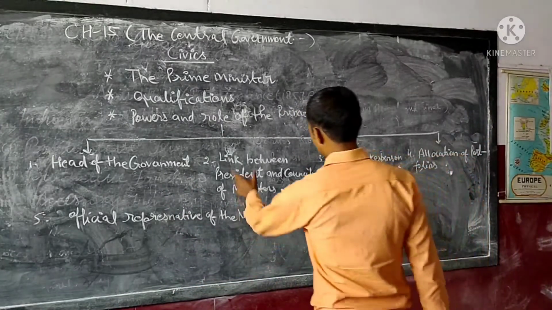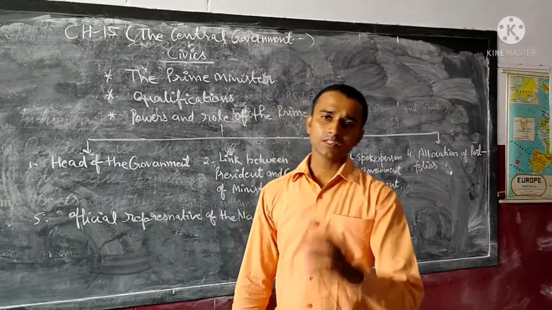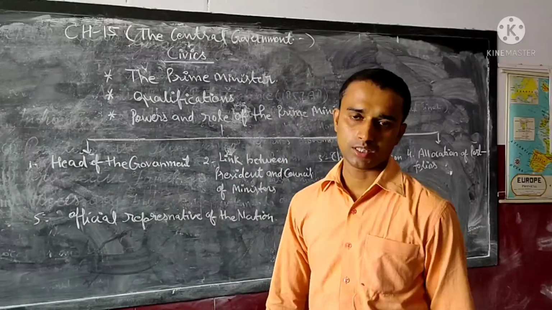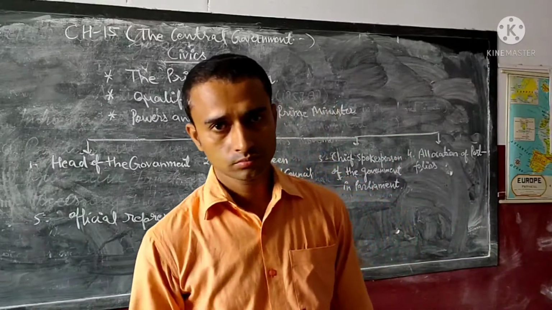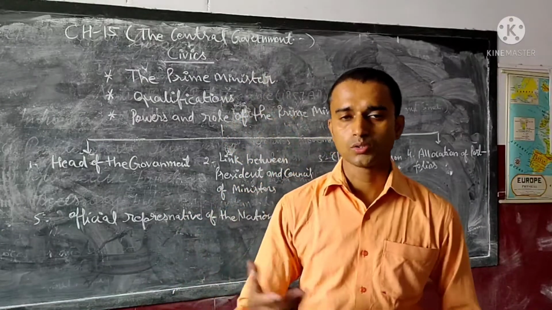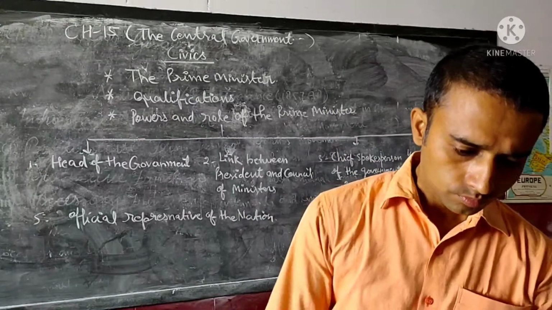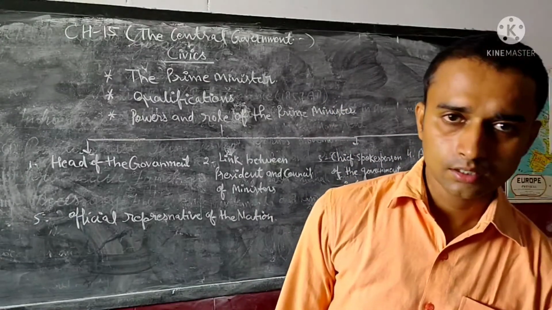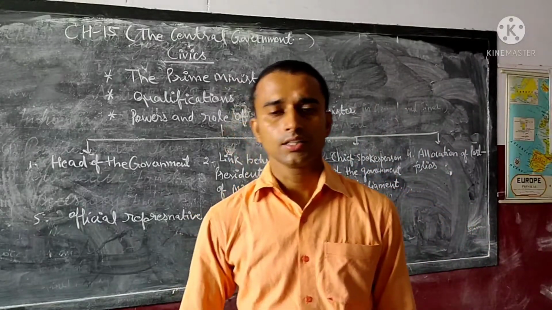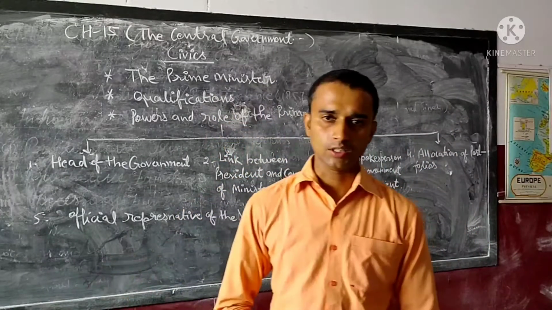Next, link between President and Council of Ministers. The Prime Minister also plays a very important role between the Council of Ministers and the President. All the decisions of the Council of Ministers are forwarded and conveyed to the President by the Prime Minister of India. Means the Prime Minister serves as the line of communication. In other words, the Prime Minister of India is a line of communication between the Council of Ministers and the President.